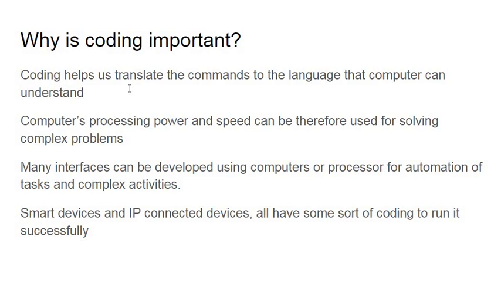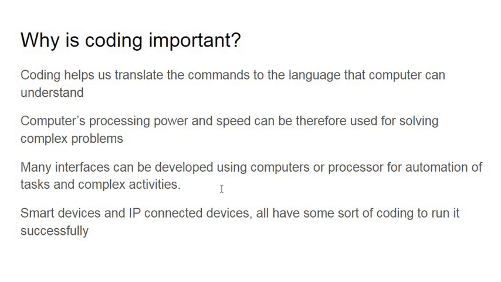And the third thing says, with coding, we can make many interfaces, basically software or hardware, or processors for automation. So, for example, if you have a math problem, you can just feed it into a calculator, which is also a computer technically, and then the calculator will solve the problem.